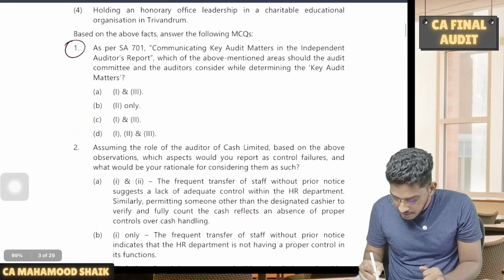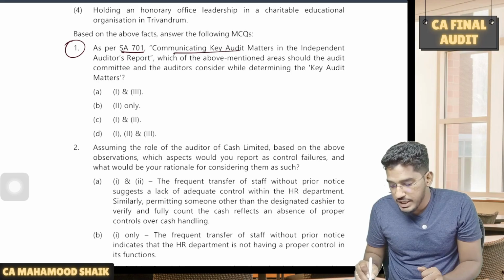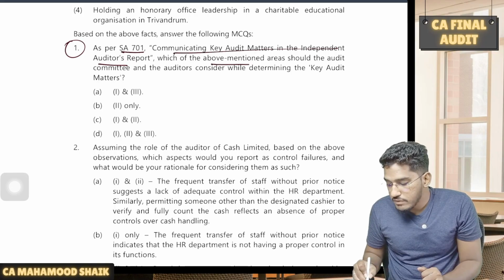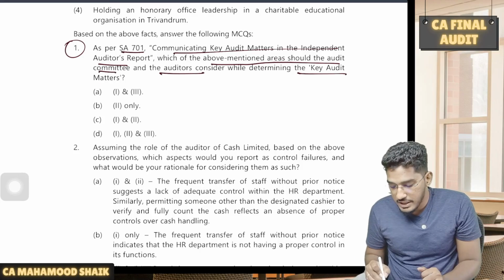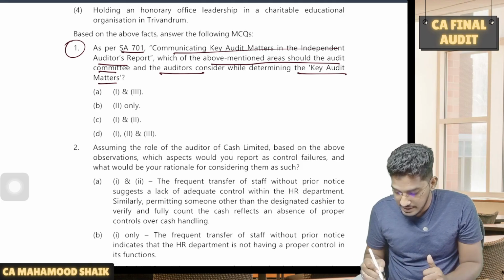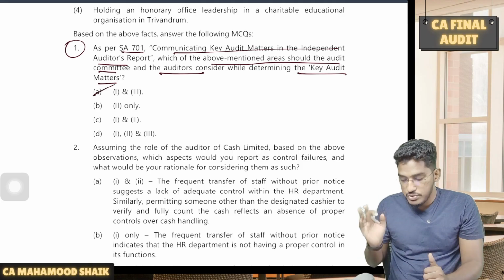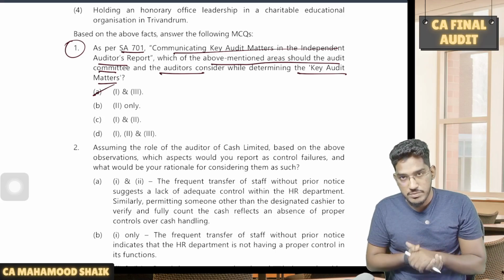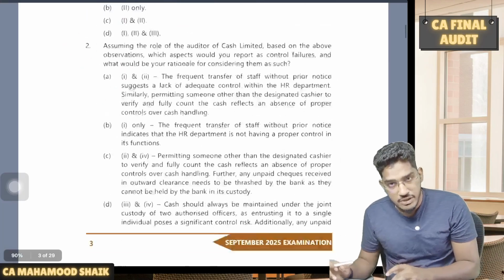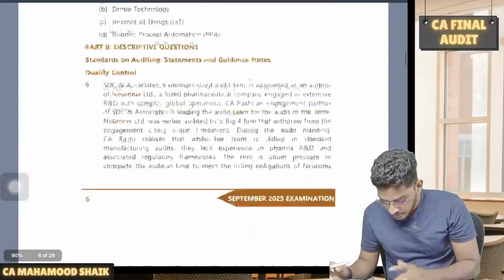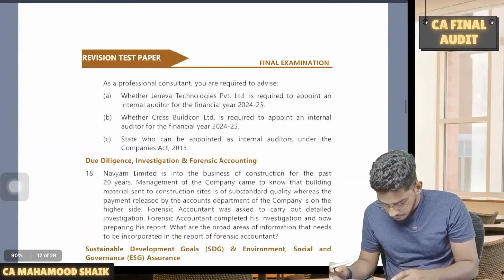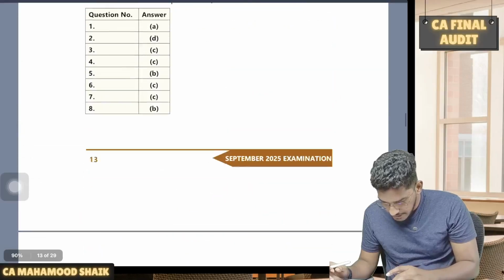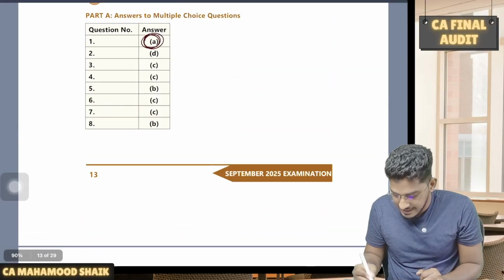So if you see here, first question, as per SA 701, communicating key audit matters in the auditor's report, which of the above mentioned areas should the committee and auditor consider while determining the key audit matter? So what and all should be considered? As I have told, 1 and 3 both should be considered as a key audit matter. Second is not. Why not? Because it is not something relating to the financial statements. So if you look at the key here, if you look at the answer here, yes. So if you see, the first option is A.